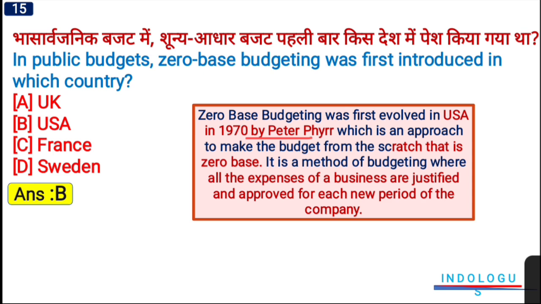It is a method of budgeting where all the expenses of a business are justified and approved for each new period of company. So zero based budgeting was first involved in USA in the year 1970, and yaad rakhna that it was introduced by Peter Fair.